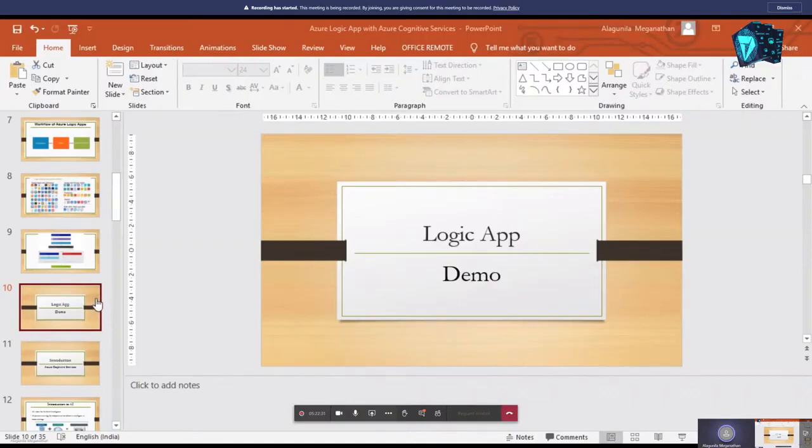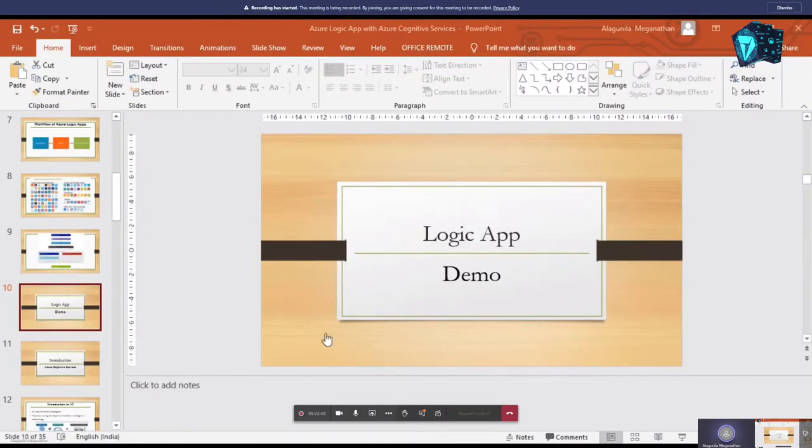Here we can create the services. Here I am showing you how to create a Logic App. Click on create a resource. In that, you can find integration.